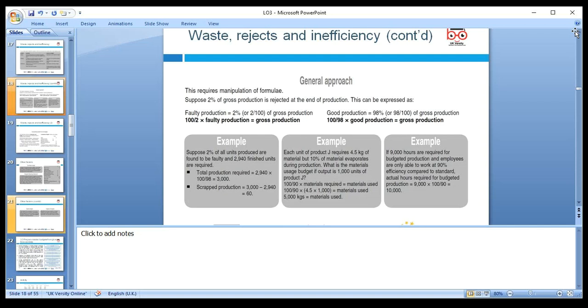We need to make sure we make 3000 units. Then the actual finished goods without any waste will be 2940, so the scrap will be 60 units, and the scrap value can be different.